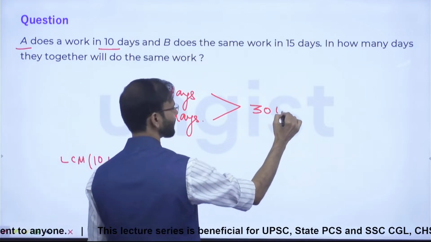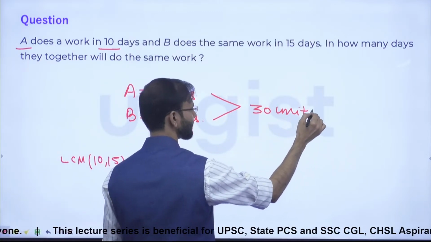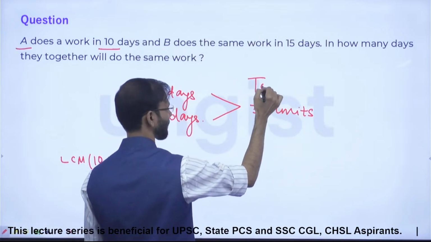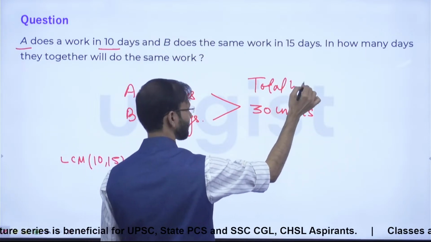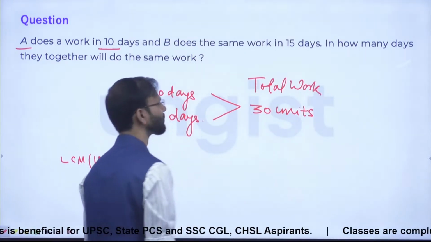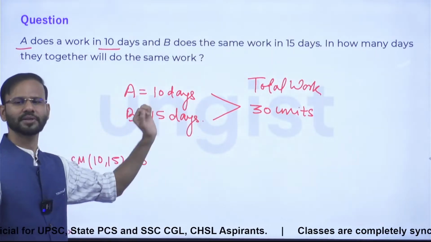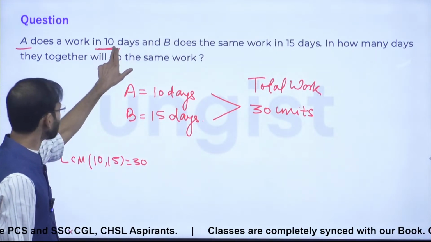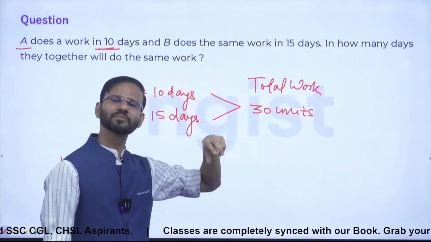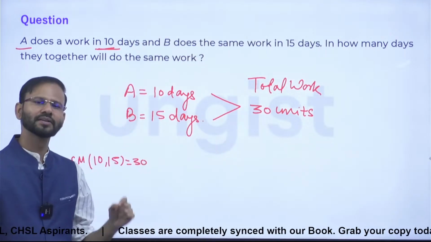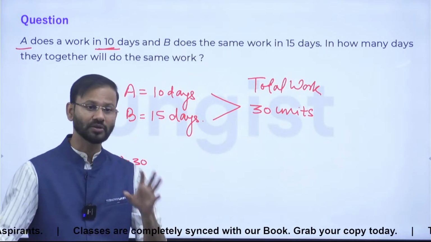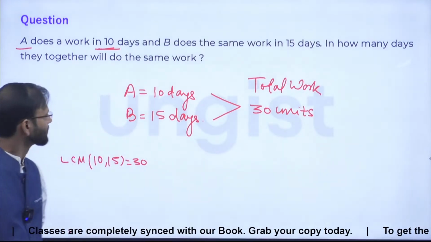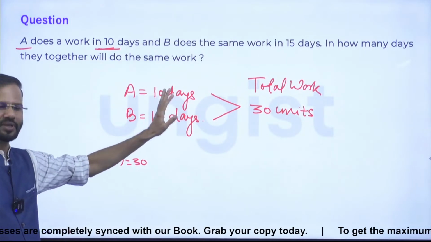Just assume the LCM as the entire work. LCM will be considered as the total work. Let us assume the total work is 30 units. Everybody clear? Just read these numbers, take the LCM of these numbers and assume that the LCM is the entire work or the total work. So here the total work is 30 units.